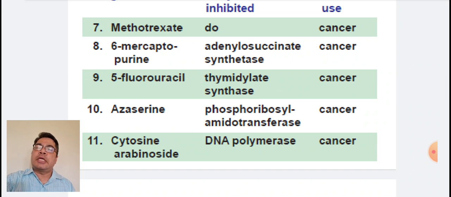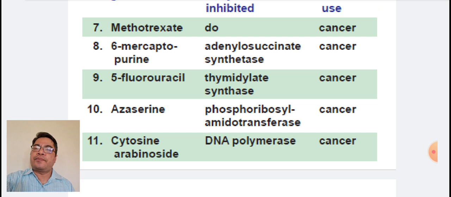Methotrexate inhibits the same enzyme and is an anti-cancer agent. 6-mercaptopurine is an inhibitor of adenylosuccinate synthetase and it is an anti-cancer agent. 5-fluorouracil is an inhibitor of thymidylate synthetase and is an anti-cancer agent. Azacitidine is an inhibitor of phosphoribosyl pyrophosphate amidotransferase, and it is an anti-cancer agent.